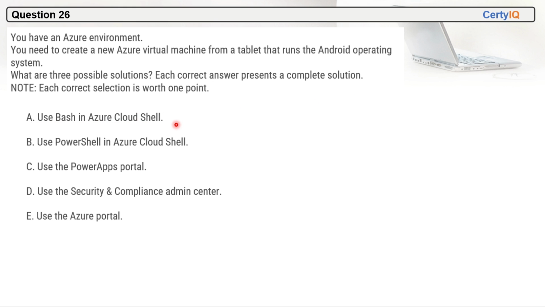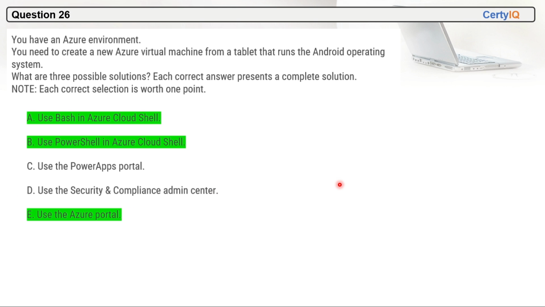Use Bash in Azure Cloud Shell, the correct option, and use PowerShell in Azure Cloud Shell, also a correct option. And we have to choose one more. It means use the Azure portal. So A, B, and E are the correct options here. Use Bash in Azure Cloud Shell, use PowerShell in Azure Cloud Shell, and use the Azure portal.